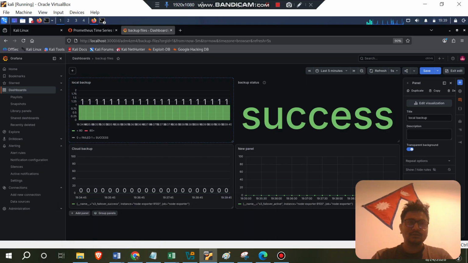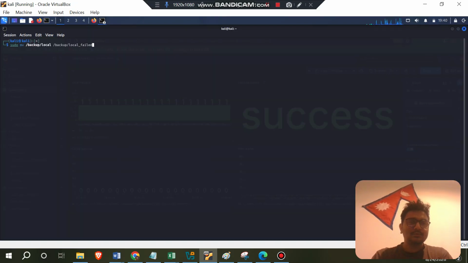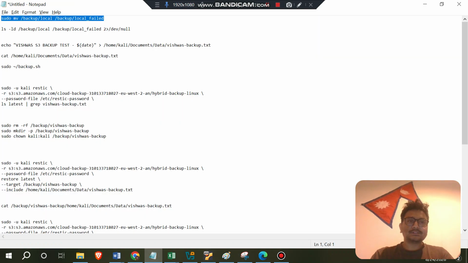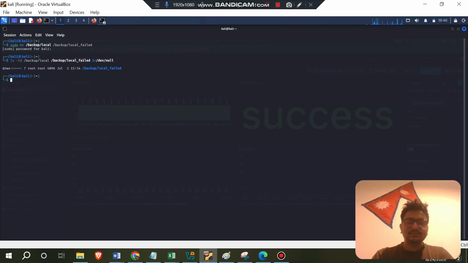I'm going to open the terminal, paste the command and run it. What I'm doing is my local backup, and I'm changing this folder to a different one so I can stop the backup. I stop this folder and it's done. Now I check whether it's done or not. Yes, it's done. Now I have to run the script so it can be done successfully.